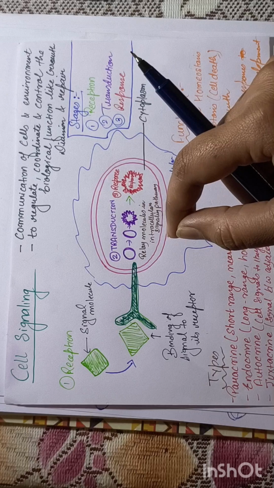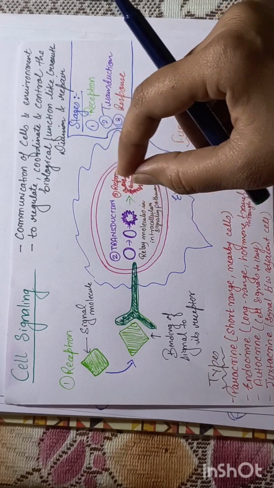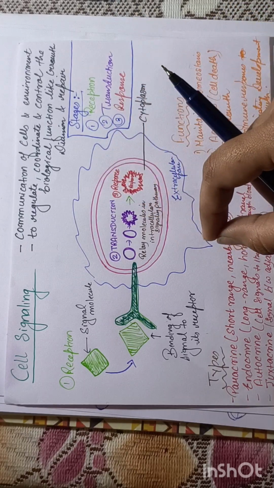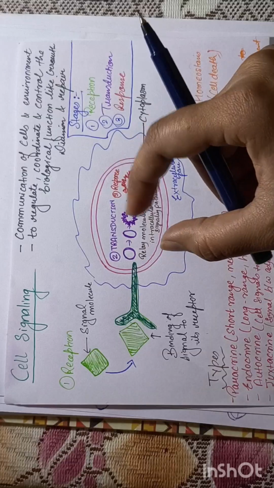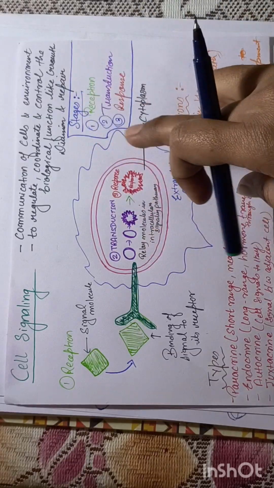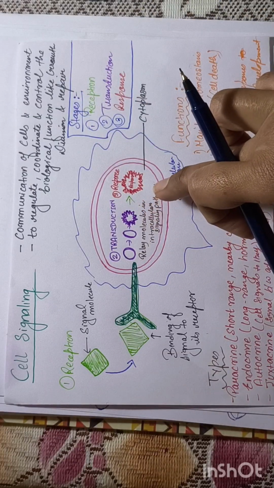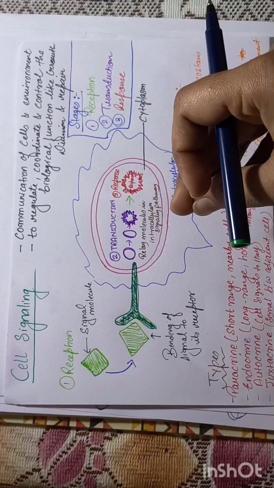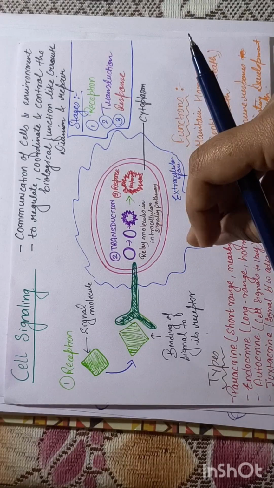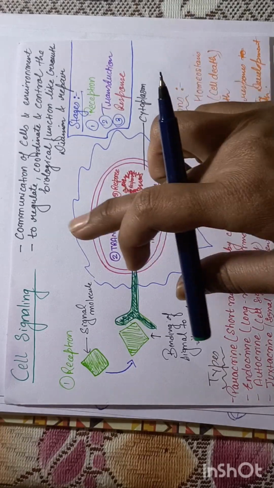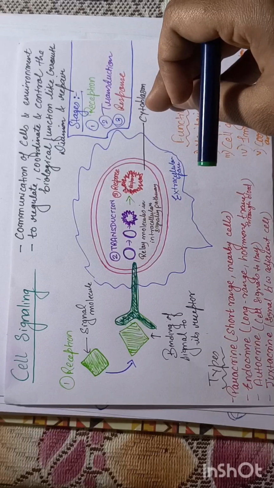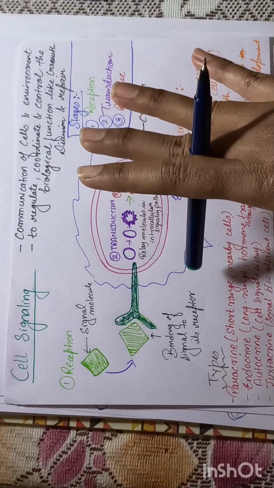The next one here is ion channel modulation. Some responses involve opening and closing of ion channels in the plasma membrane, which changes the cell's electrical potential. This is vital for nerve impulse transmission. This was the fourth step.